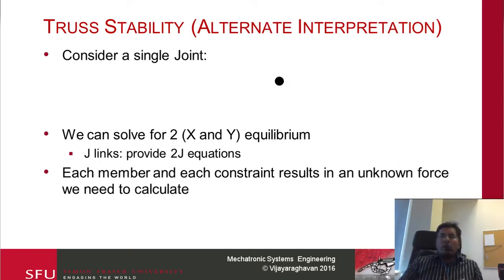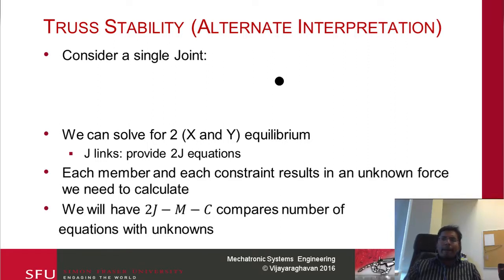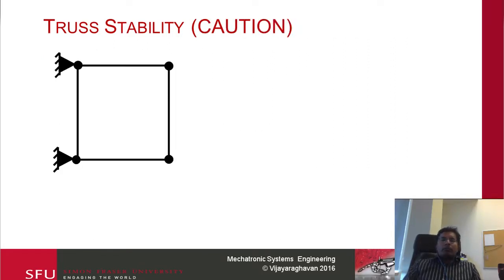If one is more than the other, for instance if you have more joints, the joints could potentially move about, so the additional degree of freedom would give you the motion of your particular object or joint. So we need to be careful when talking about truss stability. If you consider this particular example and count the number of links and joints, you will notice that this structure appears to be stable.